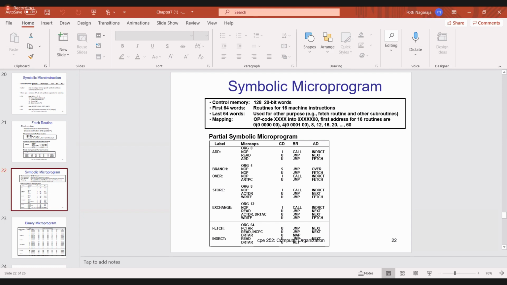You have to fetch another instruction from the memory. Like that you have to do. So this is called the partial symbolic microprogram. Like that all instructions are there. You try to go through that, and if you have any doubt, you can ask.